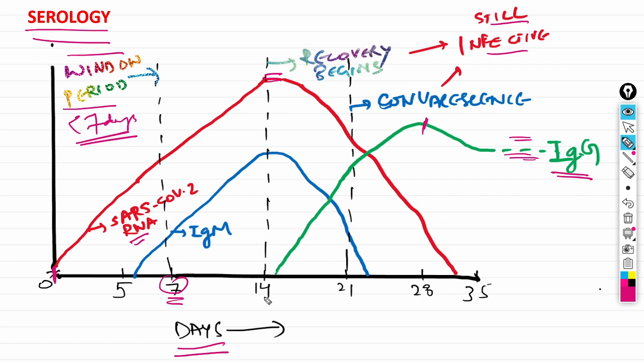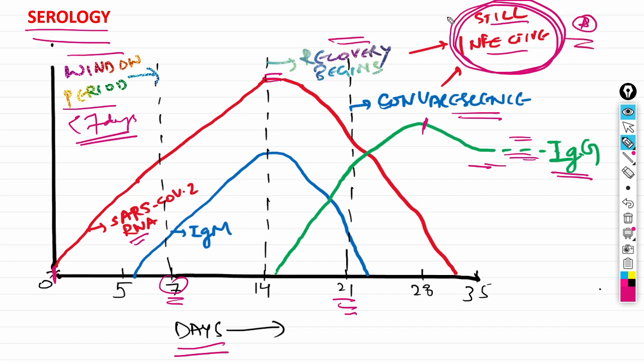It is important to note that the recovery begins as soon as the RNA levels start falling. The RNA levels start falling after 14 days. So recovery begins after 14 days, and after 21 days, when the IgG levels start increasing and the recovery is still going on, this phase is known as convalescence. It is important to note that in the recovery phase and convalescent phase, the patient can still be infective. Although the viral load declines a lot, the patient can still transmit the disease.